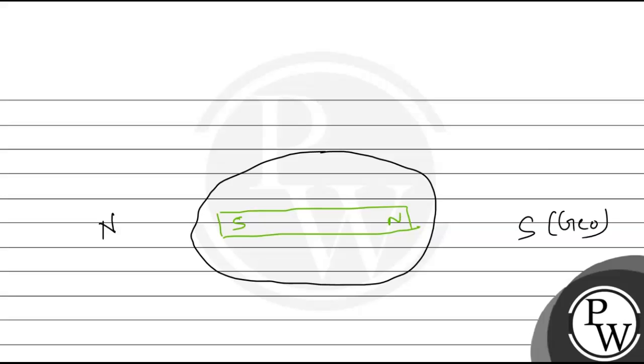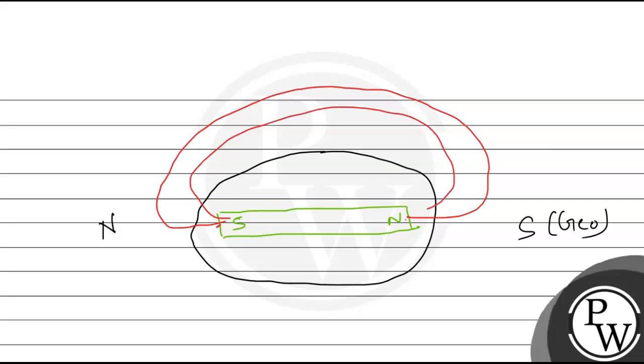Let us draw the magnetic field lines due to the Earth's magnet. As we know that the magnetic field lines always start from the north pole and enter into the south pole. So we can draw our magnetic field lines like this. This is the Earth's magnetic field lines. Direction of the magnetic field lines is from north pole to south pole. This is the direction.